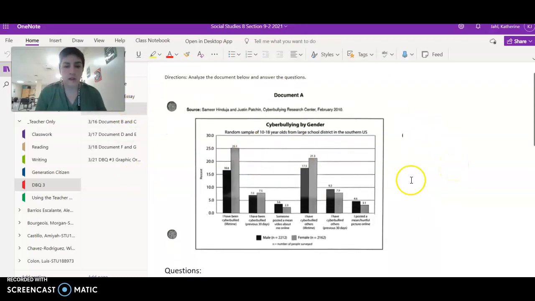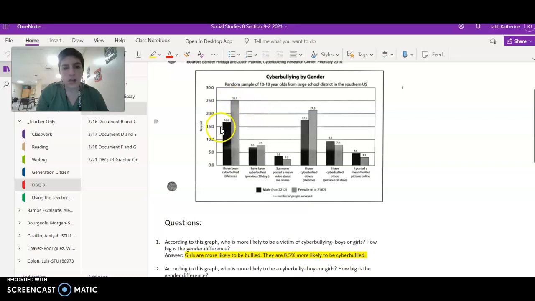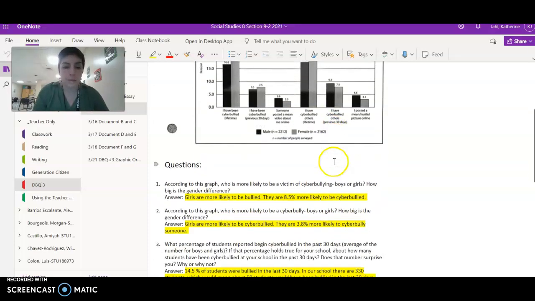Document A was this chart that was here. If you look at the chart, it has all of the information underneath each section to show what it's talking about. Like the first one says, I have been cyberbullied over a lifetime. For males, this is the darker line, and for females, this is the lighter colored line. These numbers at the top have to do with the percent. So you're going to see that I wrote down percentages. If you did not write down the little percent symbol, you need to make sure you do that.